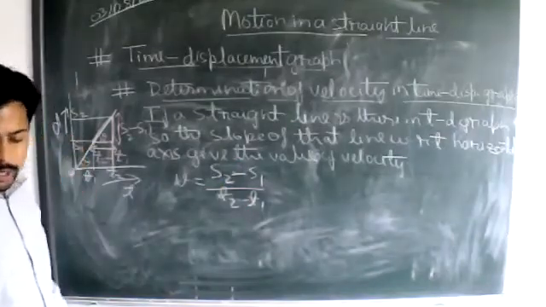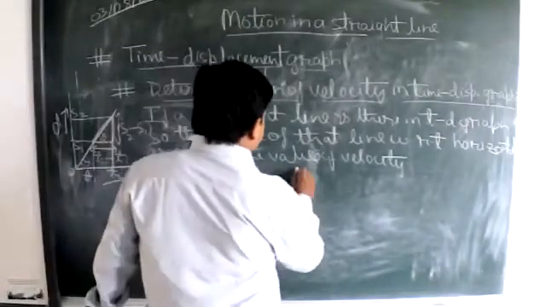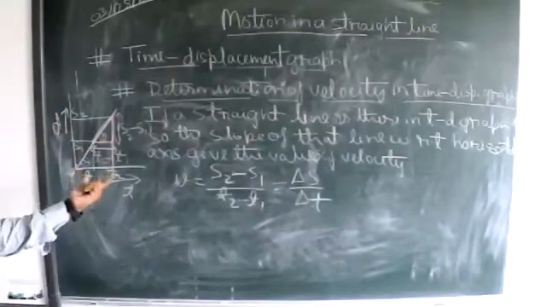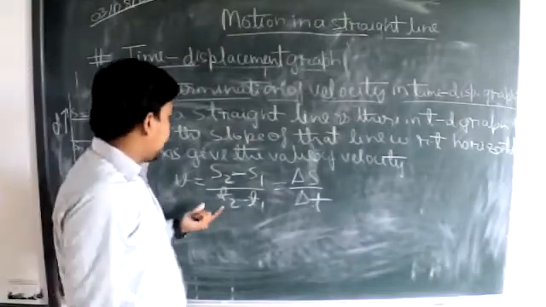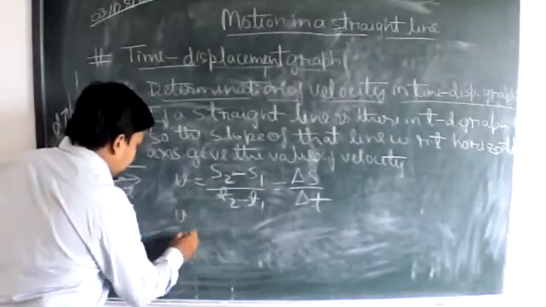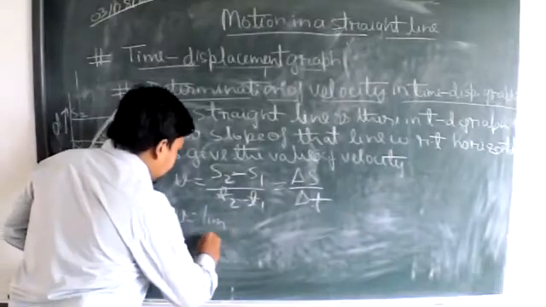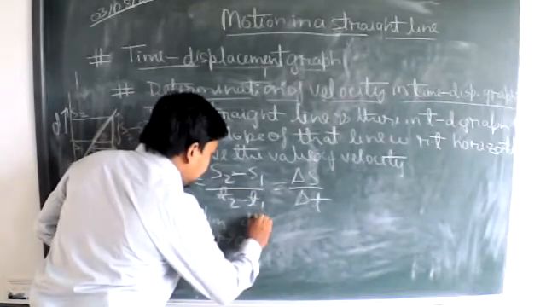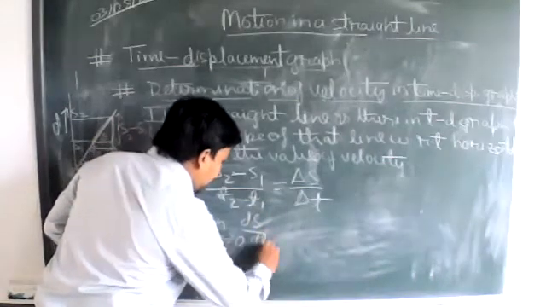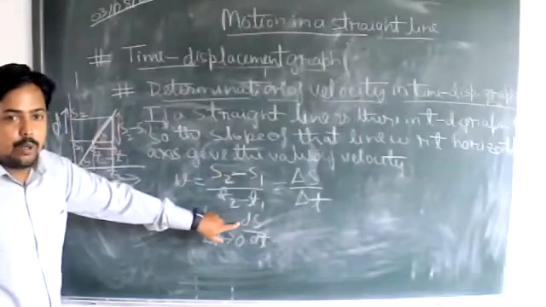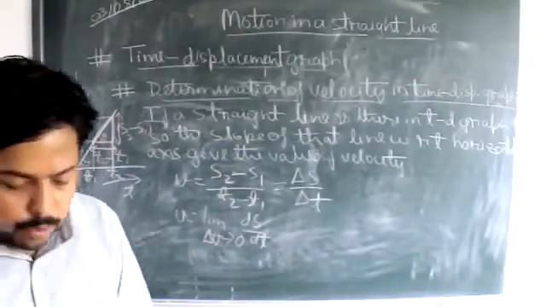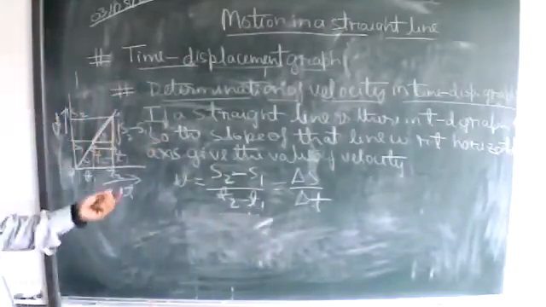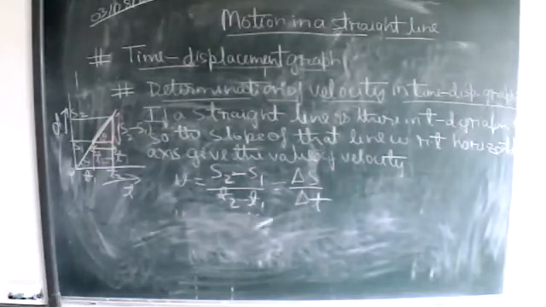Now you can write it as delta S upon delta T. If someone asks you about the instantaneous velocity, then in this case what will you apply? Limit delta T tends to 0, and in this case ds upon dt, because for instantaneous we use the d term. I told you last time. But here there is no need to talk about instantaneous stuff right now. So this will be the velocity determination case.